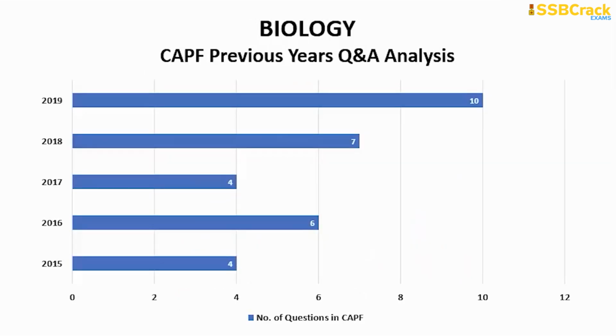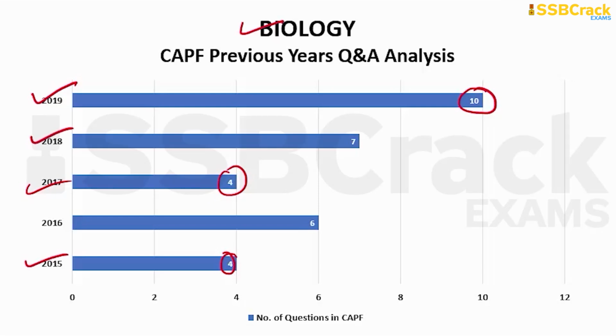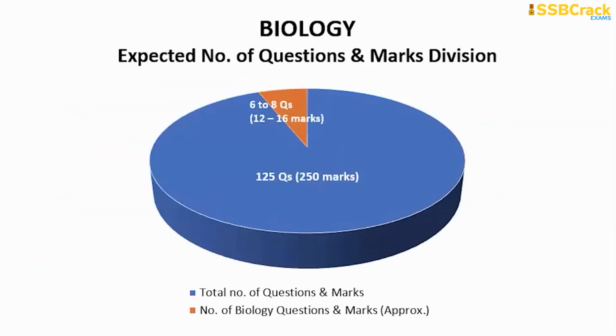Next we are going to discuss biology. From biology, 10 questions were the highest number of questions, and they were asked in the year 2019. The least number of questions was 4, and they were asked in 2017 and 2015. In the year 2018, from the biology portion, there were 7 questions, and in 2016 there were 6 questions. By this, you can easily say that the expected number of questions from the biology portion is 6 to 8. If you answer 6 to 8 questions correctly from biology, you can get 12 to 16 marks in your exam.